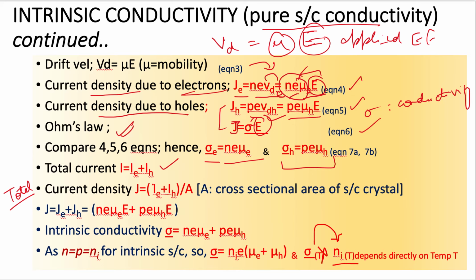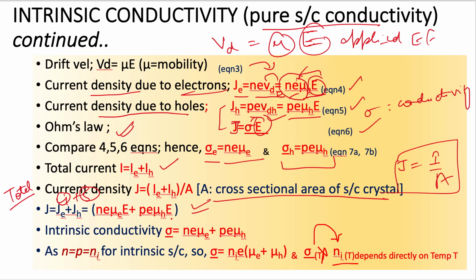So it will be equal to Ie plus Ih upon A. We know that current density is equal to current per unit area, where A is the cross-sectional area of the semiconductor crystal. We know the value of Je and Jh from equations 4 and 5, so adding these two equations, we get this value. Total intrinsic conductivity is given by sigma equal to sigma e plus sigma h. Sigma e is given by N e mu e, and sigma h is given by P e mu h, where N and P are the concentrations of electrons and holes respectively.